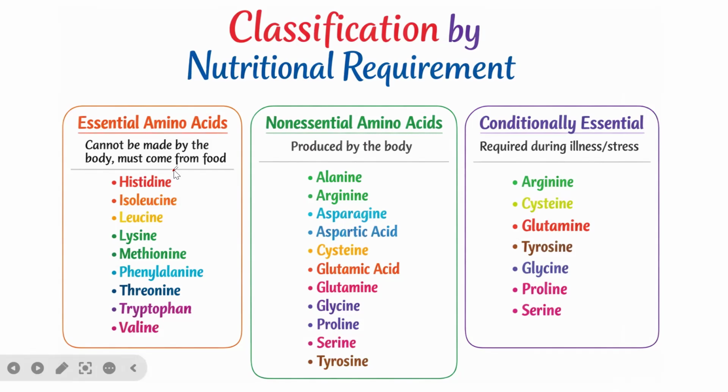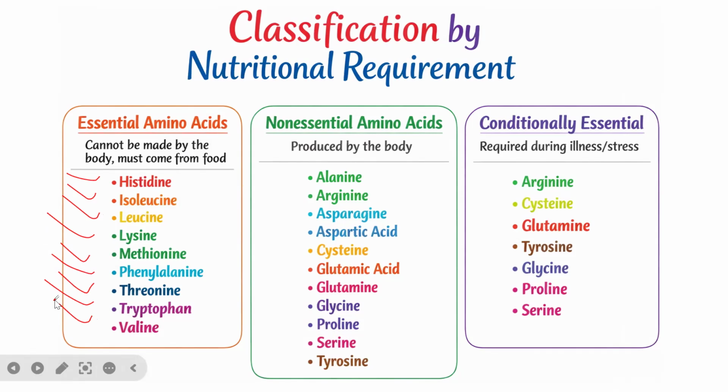Essential amino acids are amino acids that cannot be made by the body. They must come from the food, that is from our diet. So we get them from our diet, and this is the list of them. We have histidine, isoleucine, leucine, lysine, methionine, phenylalanine, threonine, tryptophan, and valine. So these are the essential amino acids that we cannot synthesize in our body, but we must get them from the diet that we are taking.